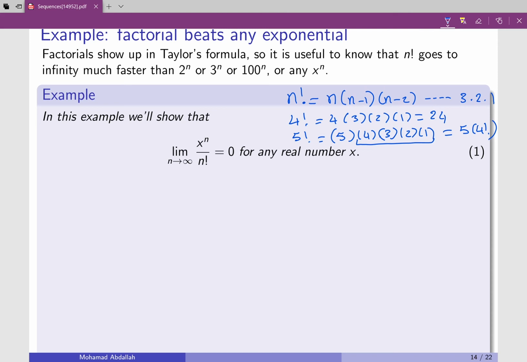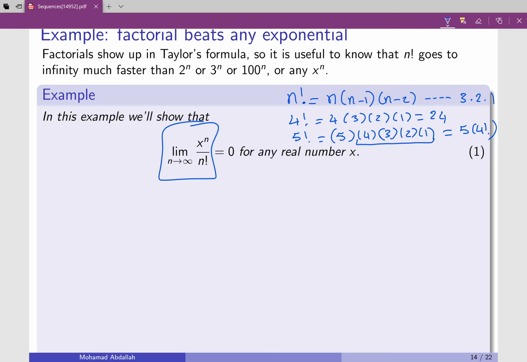Now the thing is, if you want to take that limit, you cannot think of trying to make this a function. Because if you change the letter x here to some letter a, for example, that's going to be a to the power x over x factorial. But the function x factorial does not exist. This is only defined if the input is an integer, which is not the case if you just take f of x equal x factorial. So you can't consider this as a function and take the derivative or apply L'Hopital's rule here.